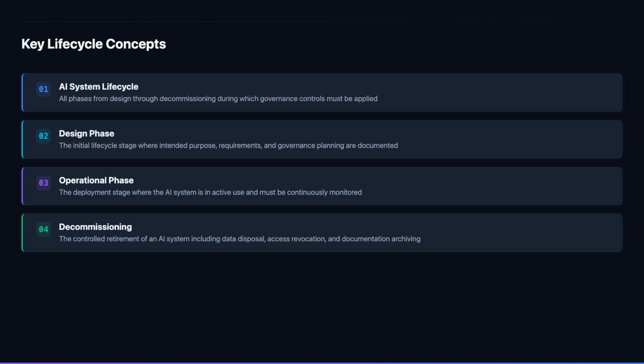Decommissioning is the life cycle phase that organizations most frequently neglect to plan for in advance, yet it carries significant governance and compliance risk. When we retire an AI system, we must manage the disposition of training data, operational logs, and model artifacts in accordance with data retention schedules and privacy regulations. We must revoke access, update the asset register, archive the governance documentation package, and conduct a lessons learned review. ISO 42001 requires decommissioning procedures to be documented before the system goes live, not improvised when the decision to retire it has already been made.